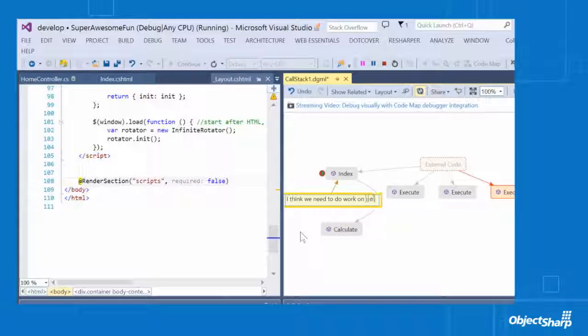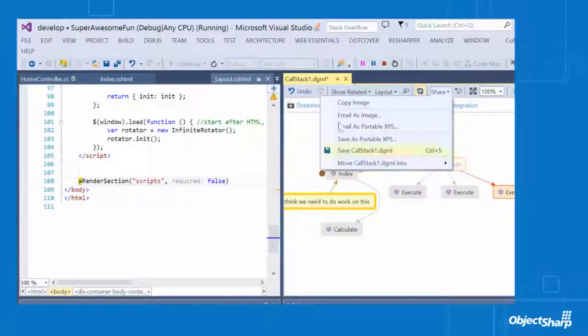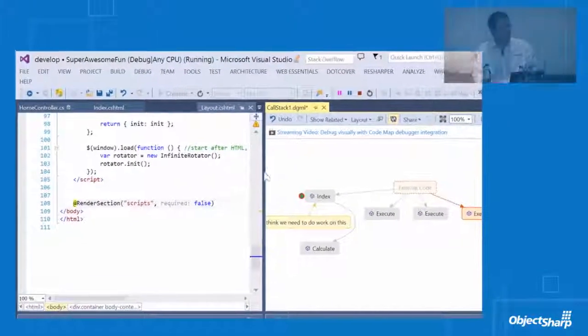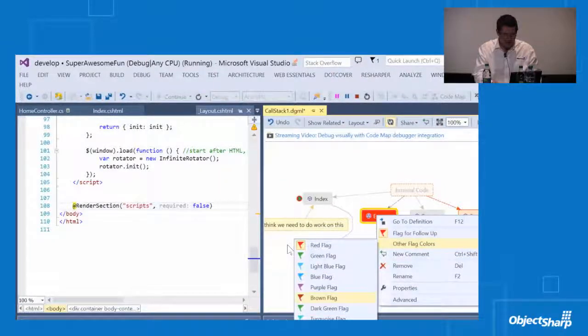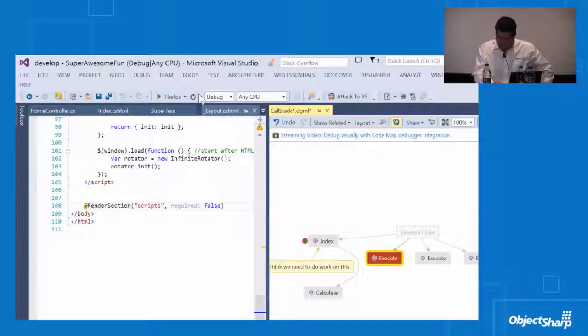I think we need to do work on this. So you can start annotating, and then save this out as a file, or just email it to somebody and say, hey, I just noticed something, here's a visual representation of it. They say a picture's worth a thousand words. Well, when you're trying to explain a flow problem, boy, this makes it super easy. And if you want to flag things as well, there are all kinds of different color flags. So you can say, hey, our team says brown issues are security issues, and we need to roll from there. So that's really awesome.